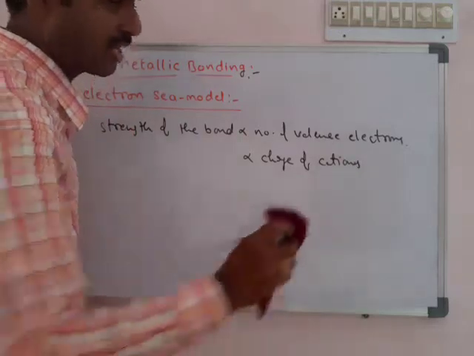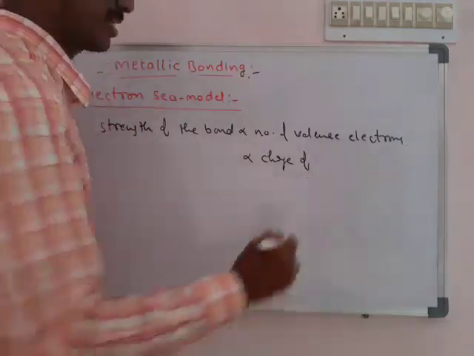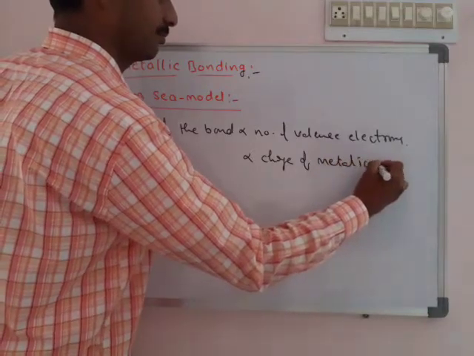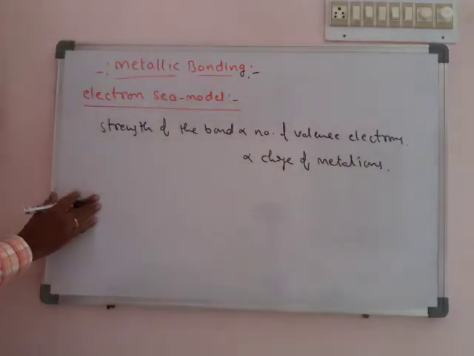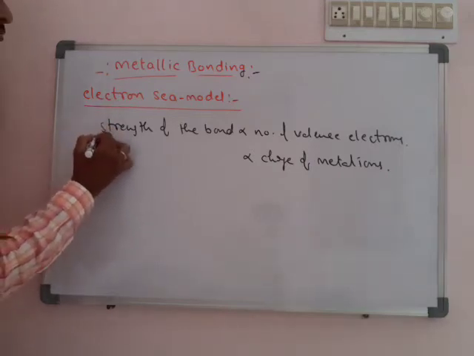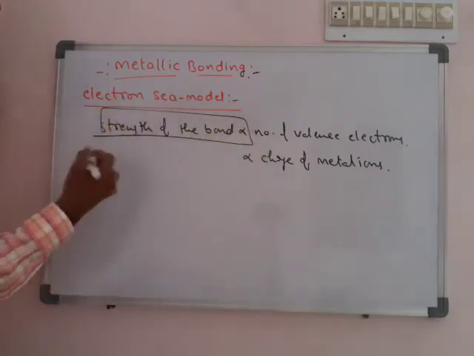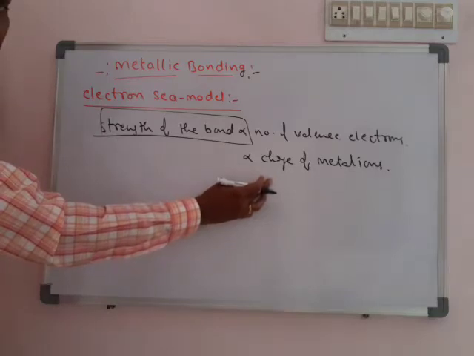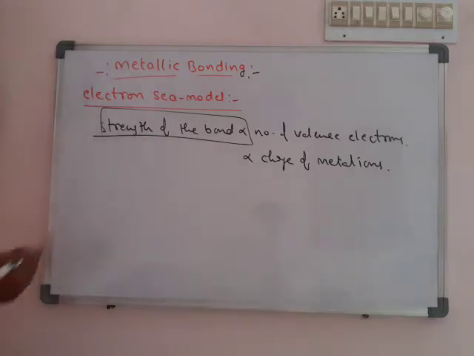Cations means which cations? Metal ions, the cations. The charge of metal ions. Okay, so if the number of valence electrons equals the charge formed, then they are very strong. If fewer electrons are lost, less charge forms. Less charge formed, and it is somewhat weak.